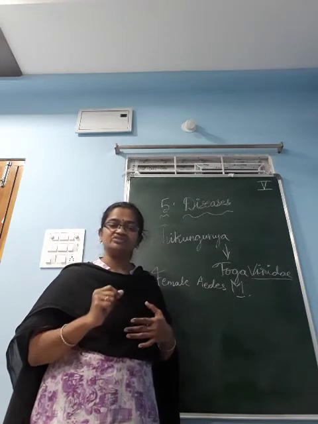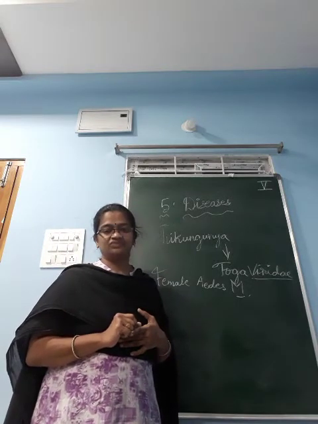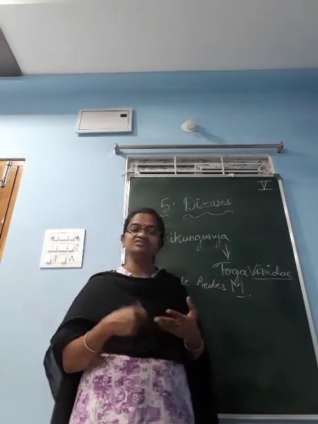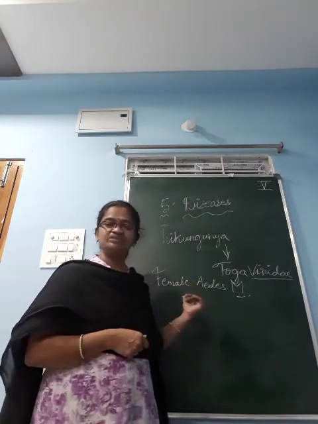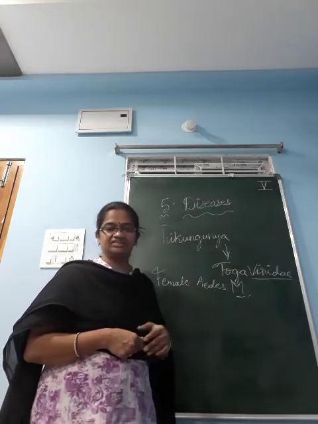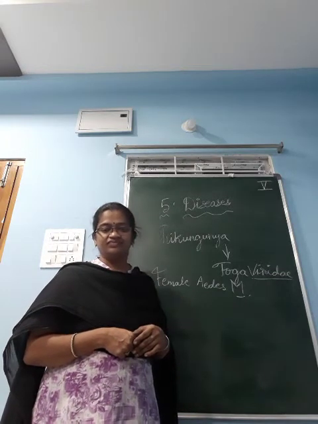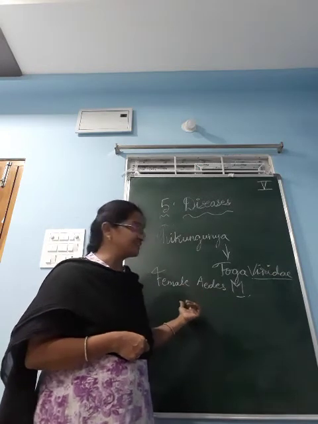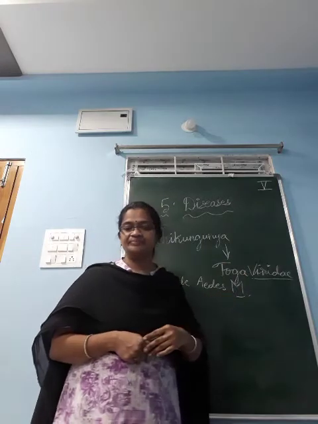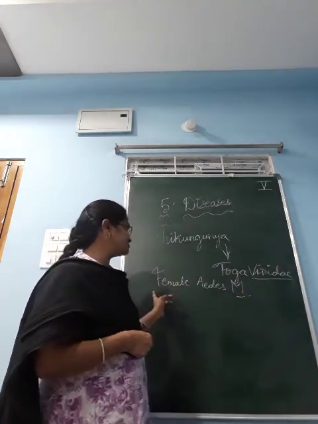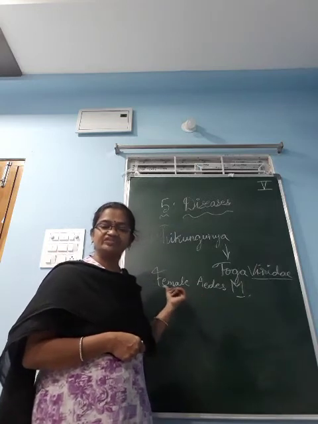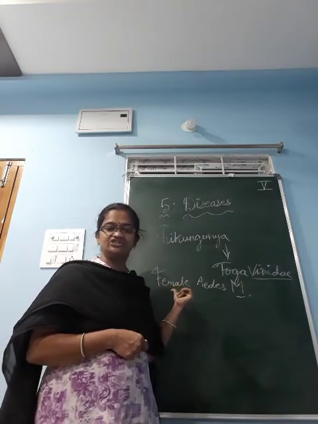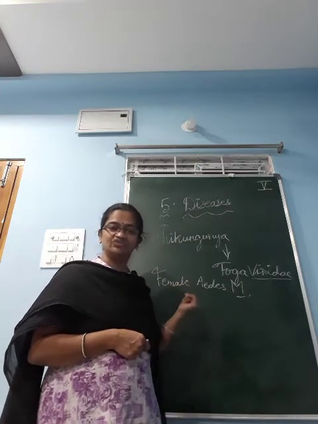And also you are observing the feeling of vomiting. You can vomit. These are the symptoms of the chikungunya disease. Okay, causative agent is virus of the family Togaviridae. Vector is female Aedes mosquito. Symptoms are fever, headache, severe joint pain and rashes, and also vomiting.